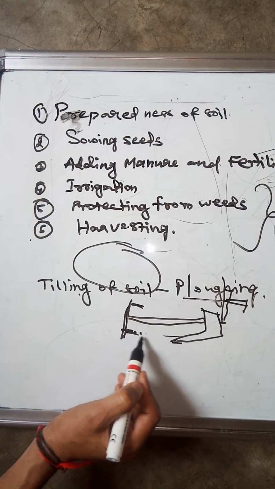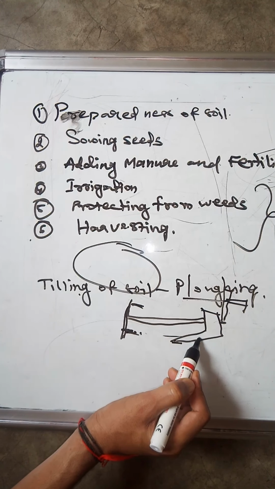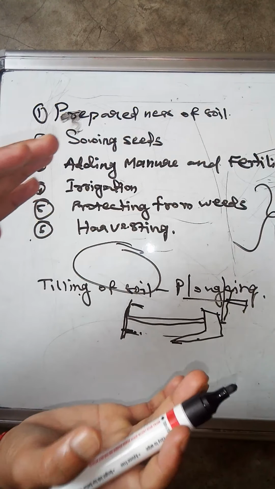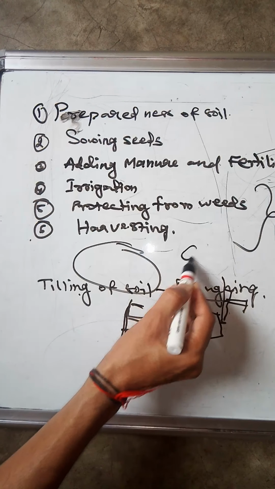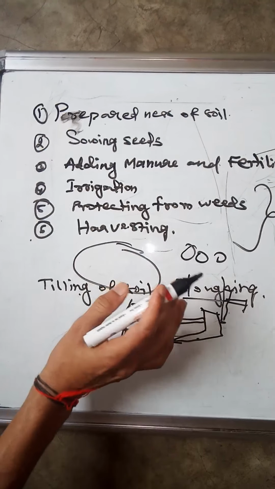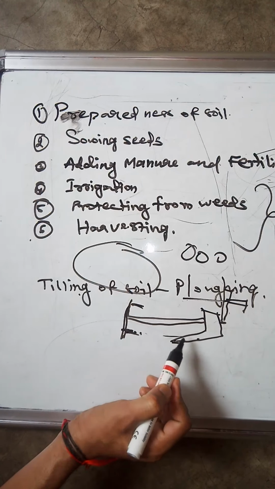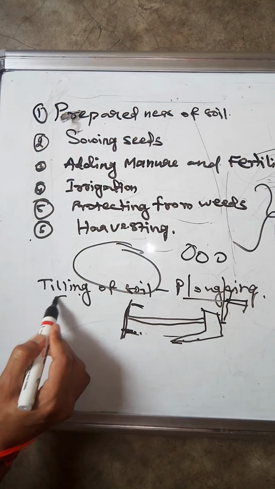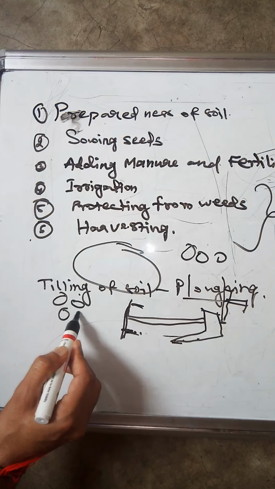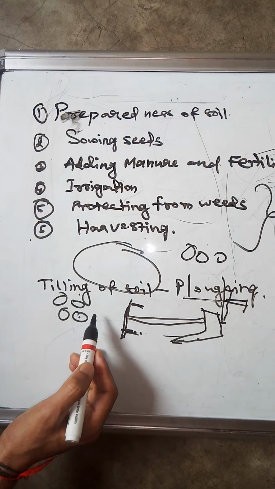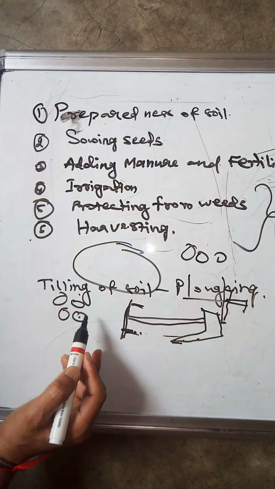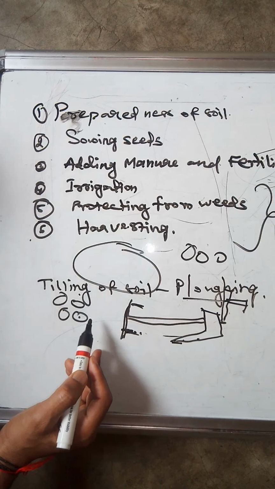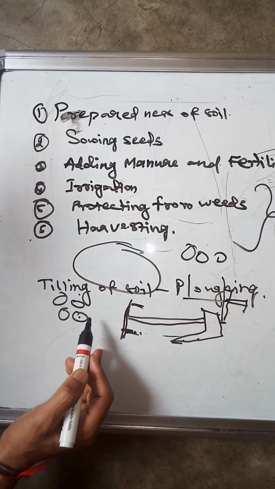During tilling by this plow, what will happen? The soil forms big clumps, means the soil does not become powder by plowing, it forms big clumps, like big stone-like structures. These stone-like structures do not help for growing the plant because they are very heavy.